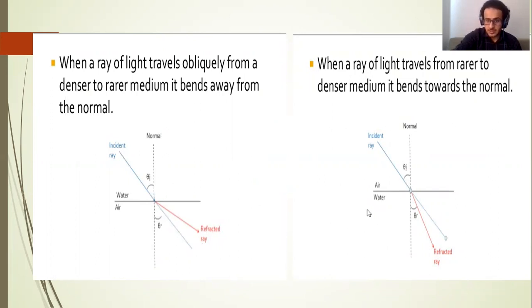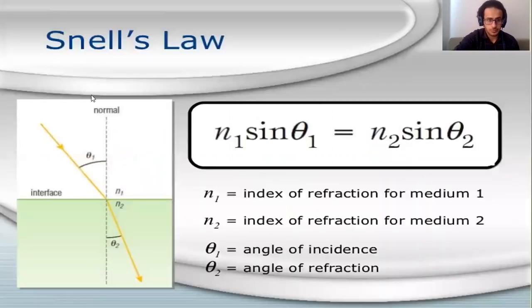In the second case, when the light is traveling from a less dense medium to a denser medium, from the air to the water, the refracted angle will be smaller than the incident angle because the refracted ray will be bent closer to the normal.